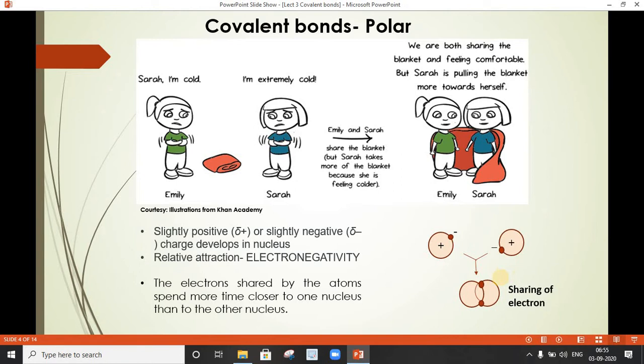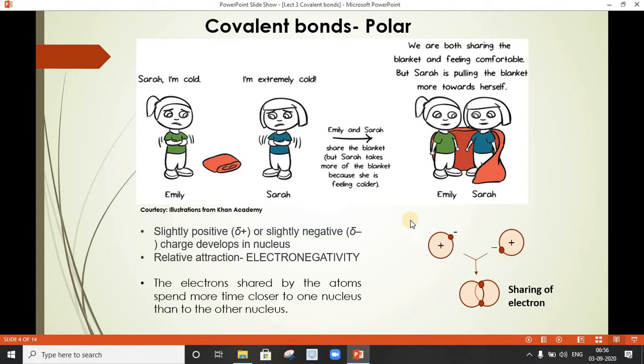Again, the reasoning behind why it becomes slightly negative is because there is an additional electron in its cloud area, and the number of protons happens to be one less as compared to the total number of electrons in its vicinity, which you can see on the lower side. Therefore, we can say the second atom becomes slightly negative.